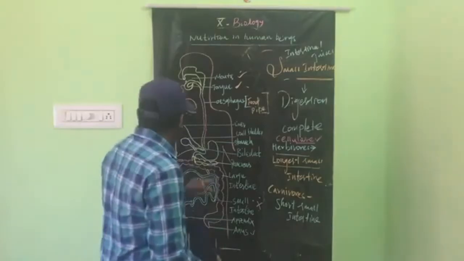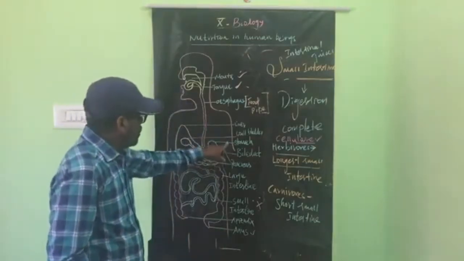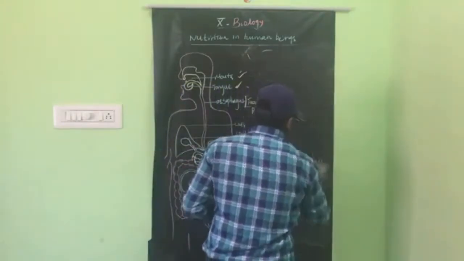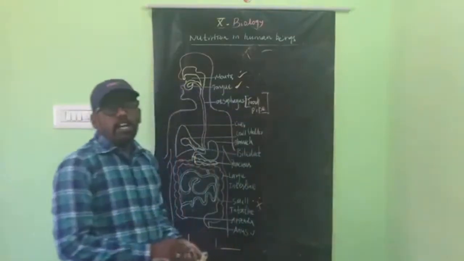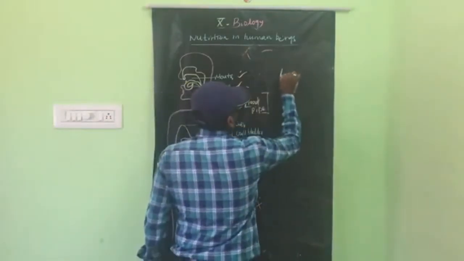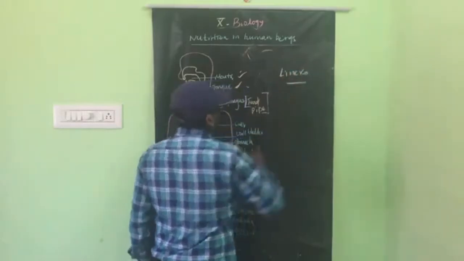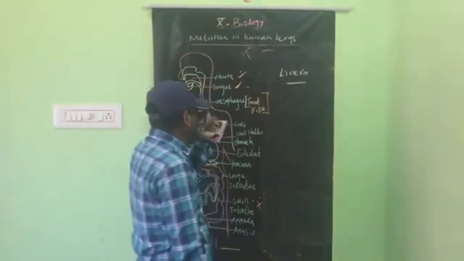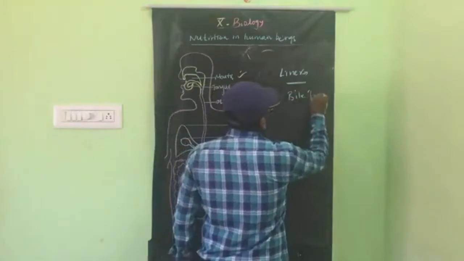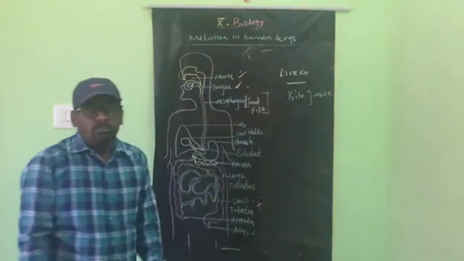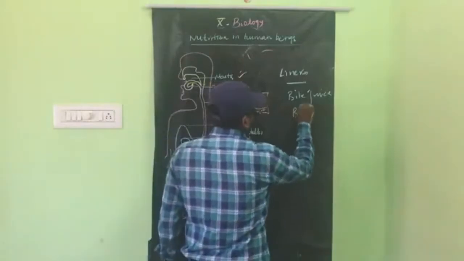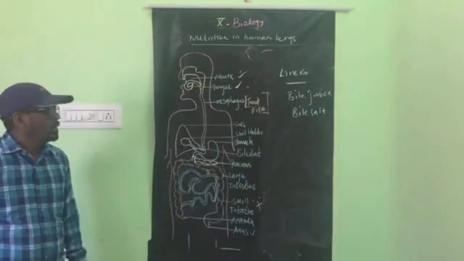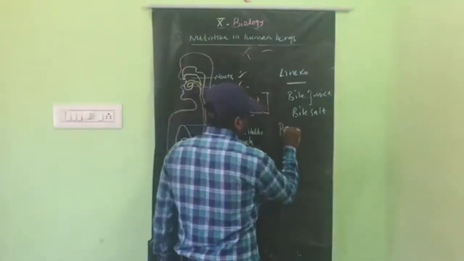Okay, next we see the liver. The digestive glands: the first digestive gland is the salivary gland, which we have seen already, and the second one is the liver. The liver secretes bile juice and bile salt, which is a salt-like structure. And the next one is the pancreas.